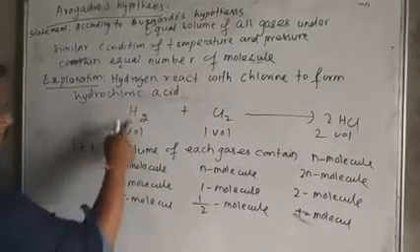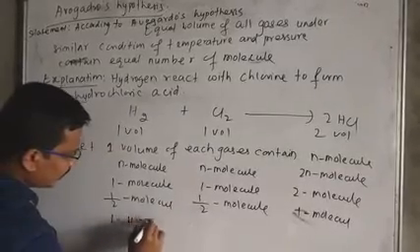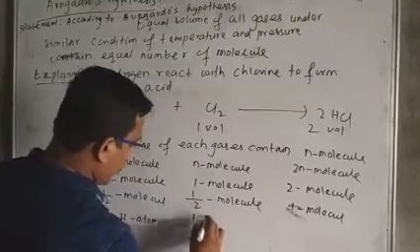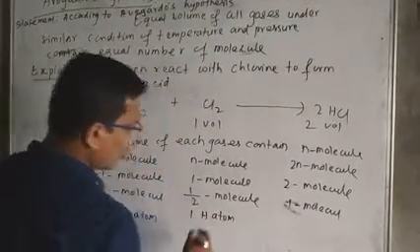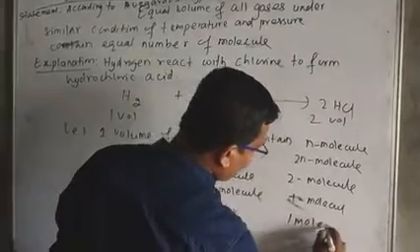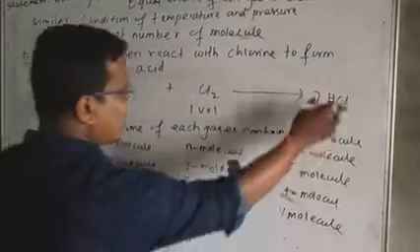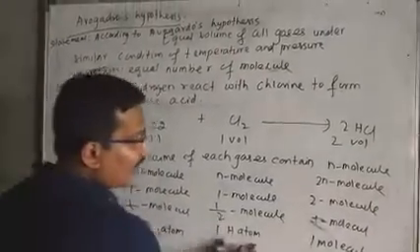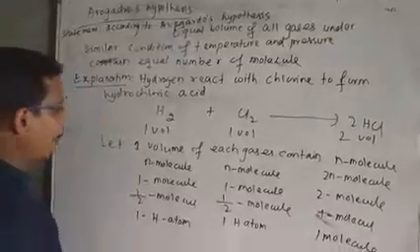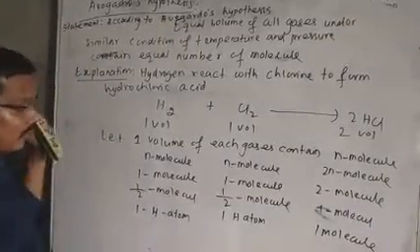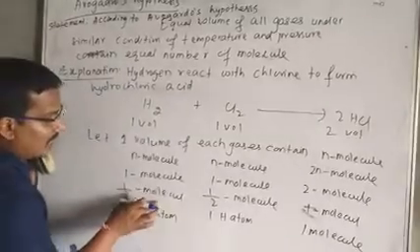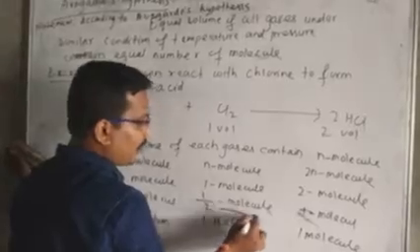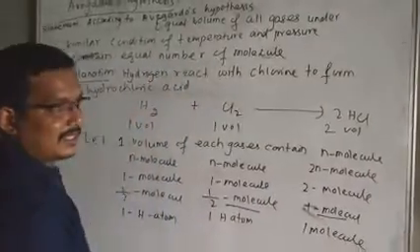Half molecule of hydrogen means one hydrogen atom, half molecule of chlorine means one chlorine atom, and here one molecule of HCl is formed by one atom of hydrogen and one atom of chlorine. Or we can write the conclusion like this: half molecule of hydrogen reacts with half molecule of chlorine to form one molecule of HCl.